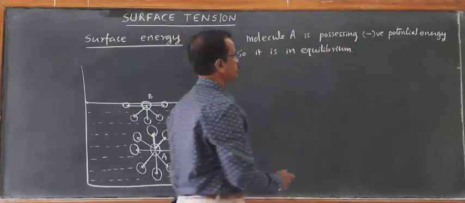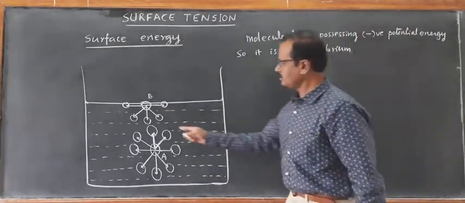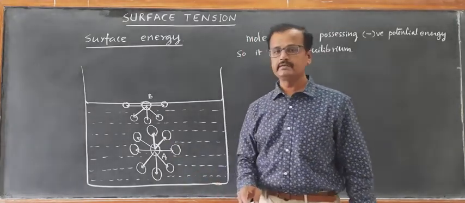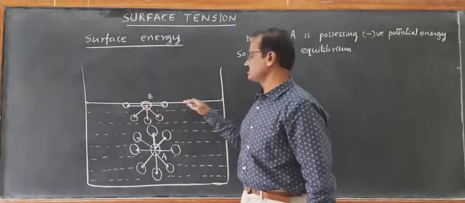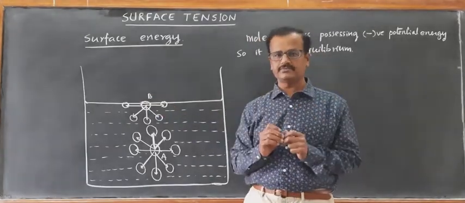Because of strong attractive forces exerted by all the neighborhood molecules. Now consider molecule B. Molecule B is on the surface of the liquid. Molecule B is on the liquid surface.